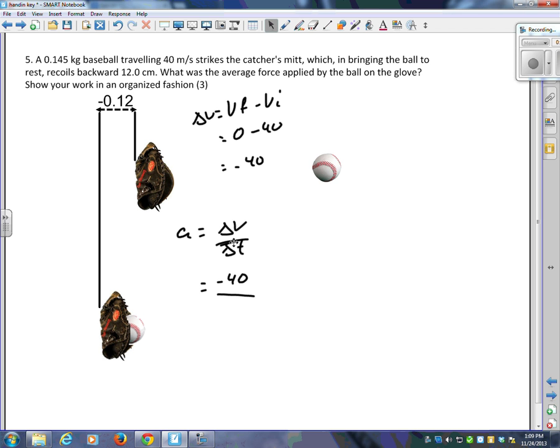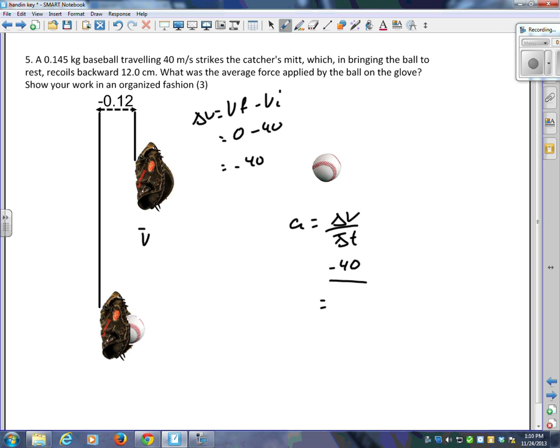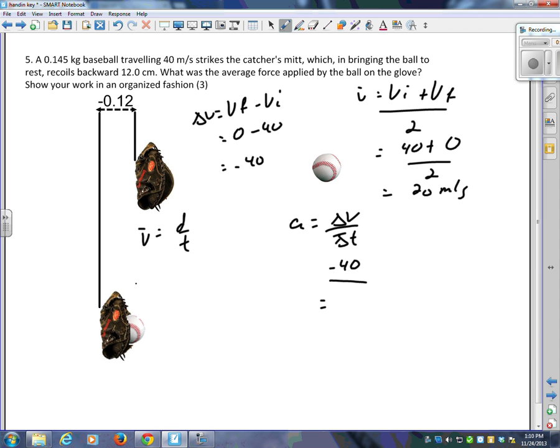I need a first step before that, don't I? You should have to use an eraser. I'm lucky I don't. V bar is equal to d over t. What's the average velocity? Oh, I got to calculate that. Good thing I left space up here. 40 plus 0 over 2. The average velocity is 20 meters per second. So 20 meters per second is equal to my displacement, 0.12 over my time. I get a time of 0.006 seconds, which seems pretty reasonable.